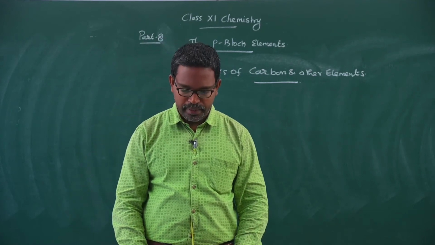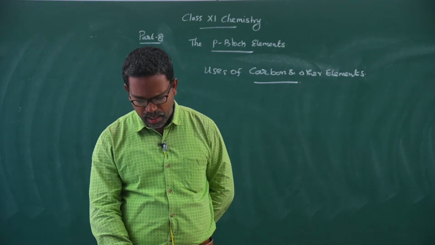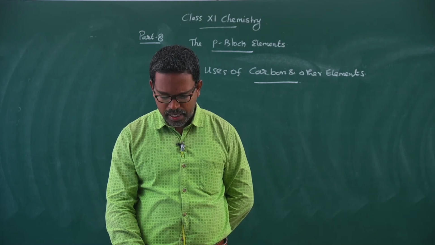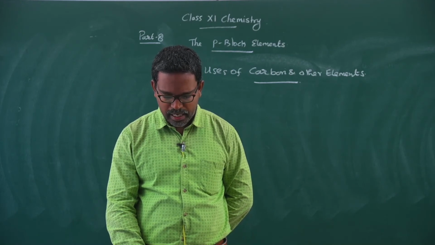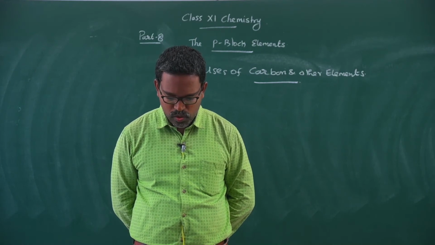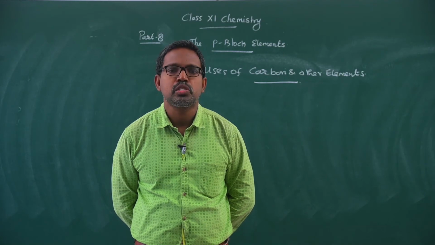Now the uses of tin. Because of its low strength and high cost, tin is rarely used by itself, but it is used for electroplating and in alloys. Tin plates obtained by electroplating steel are extensively used for making cans for food and drinks. It is used for the preparation of a number of alloys.